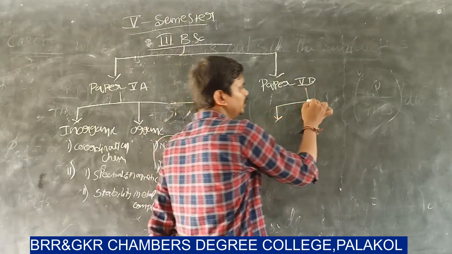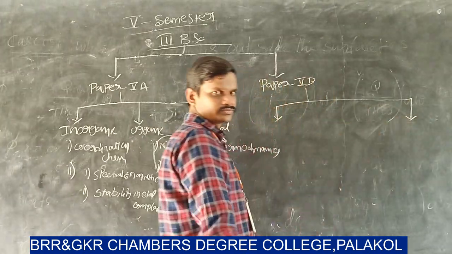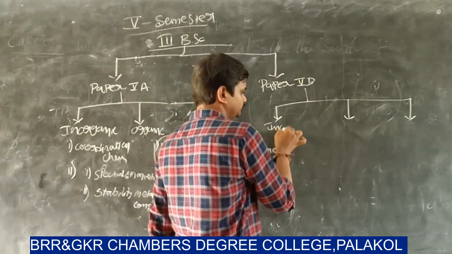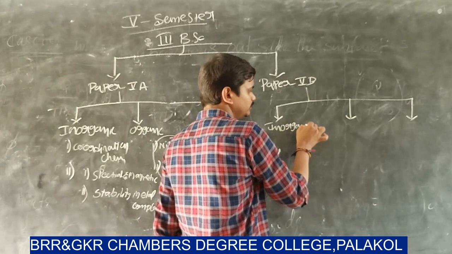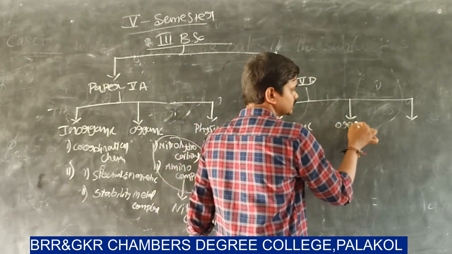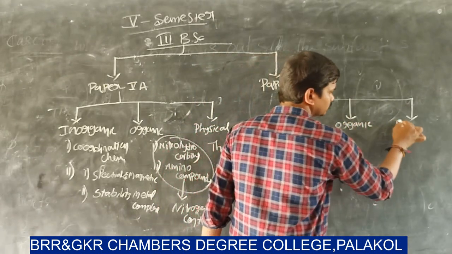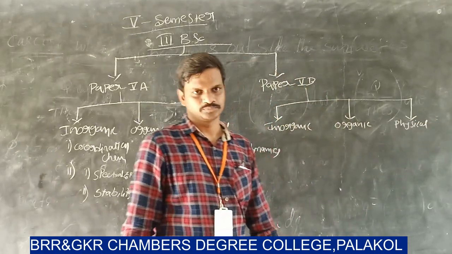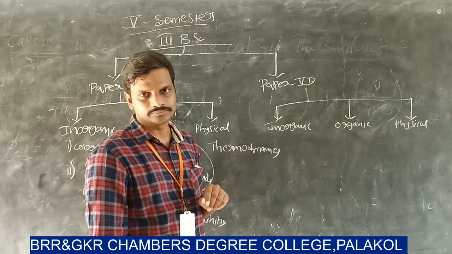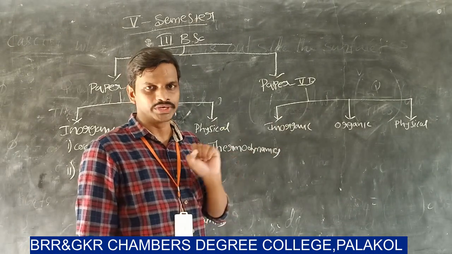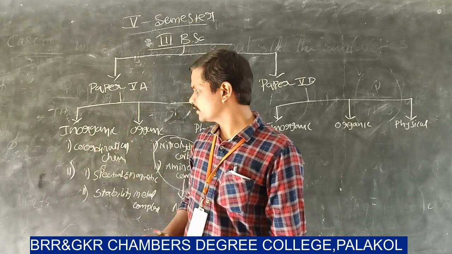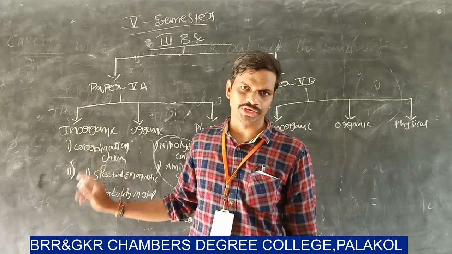This paper 5B also consists of 3 subtopics. One is inorganic chemistry, second one is organic chemistry, and third one is physical chemistry. Under inorganic chemistry, we have only one unit, but in paper 5A, under inorganic chemistry, we have 2 units.